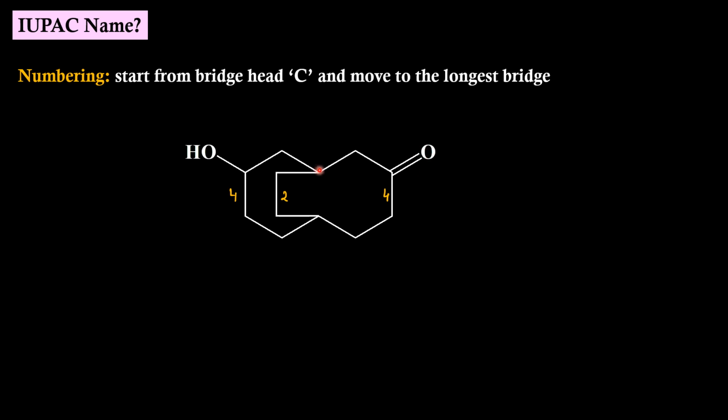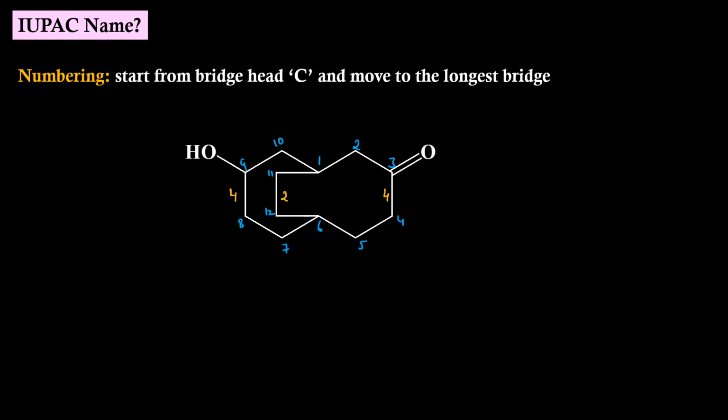So after starting from the bridgehead carbon, we should move towards the ketone. Now alcohol group acts as the prefix, ketone will act as the suffix.